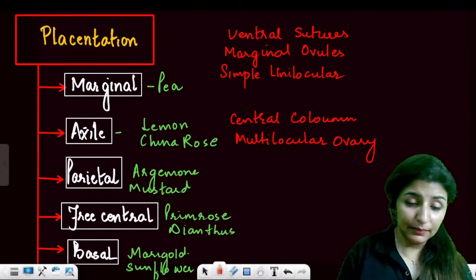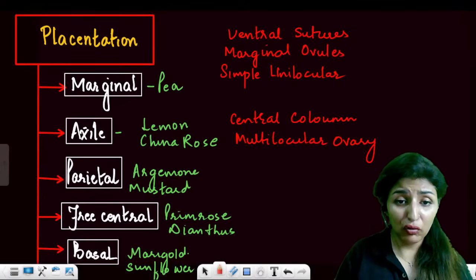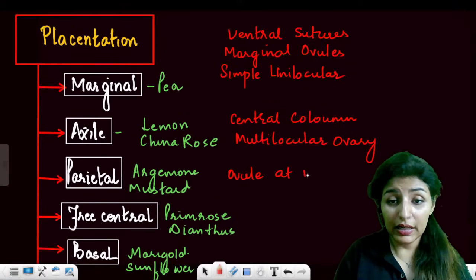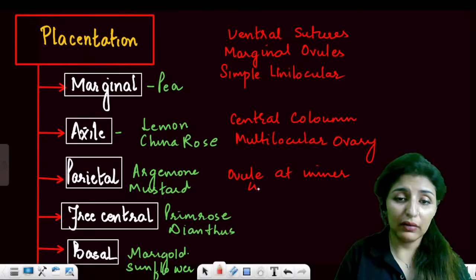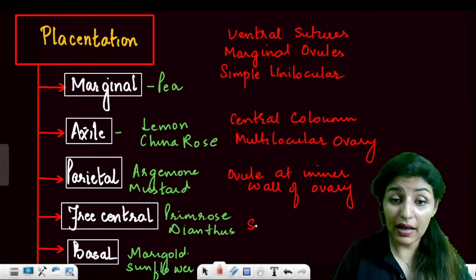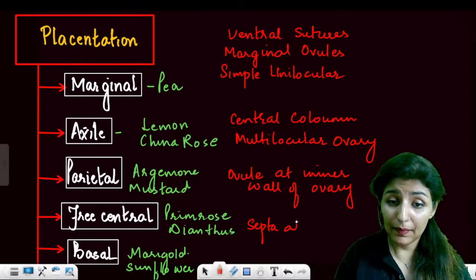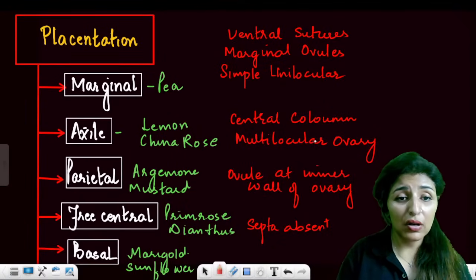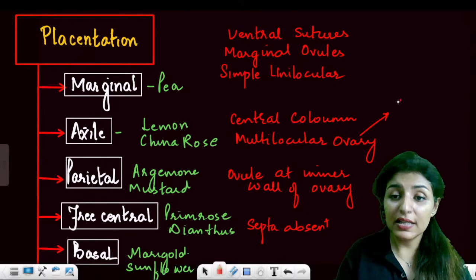For parietal, they are all around the wall. So ovules at the inner wall of ovary. Then for free central, septa absent. See, in case of axile, multilocular ovary, true septa are present.